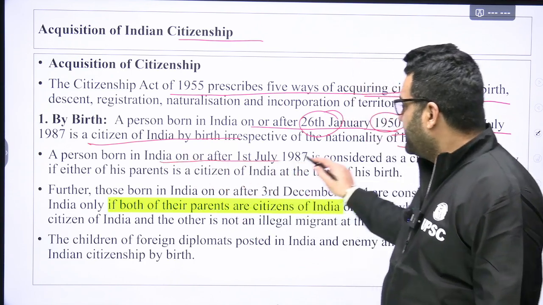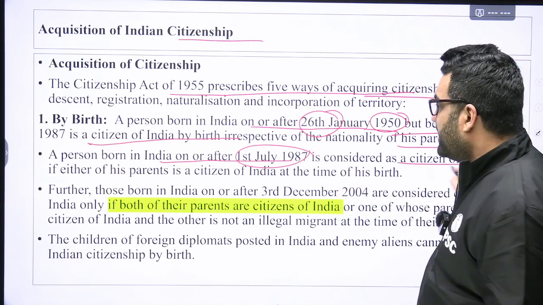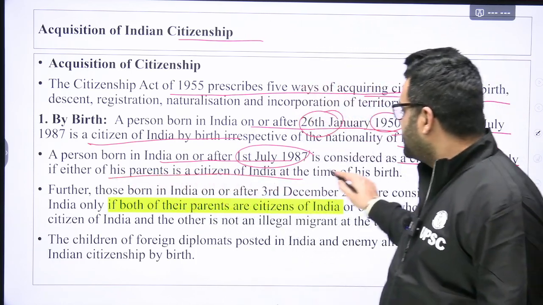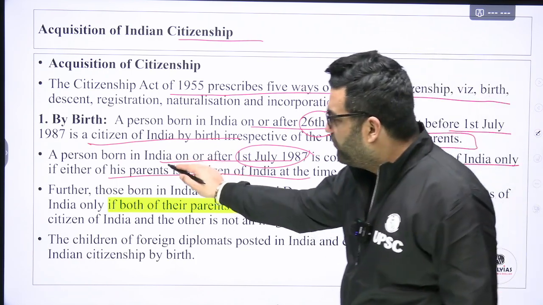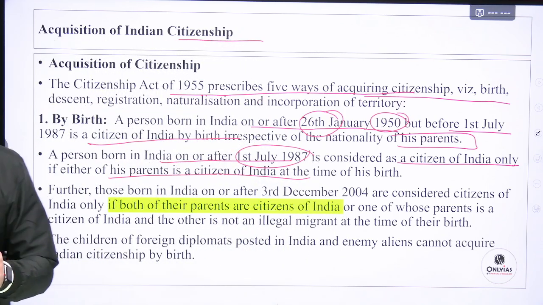A person born in India on or after 1st July 1987 is considered a citizen of India only if either of his parents is a citizen of India. Here, one of the parents, either mother or father, has to be a citizen of India at the time of his birth.